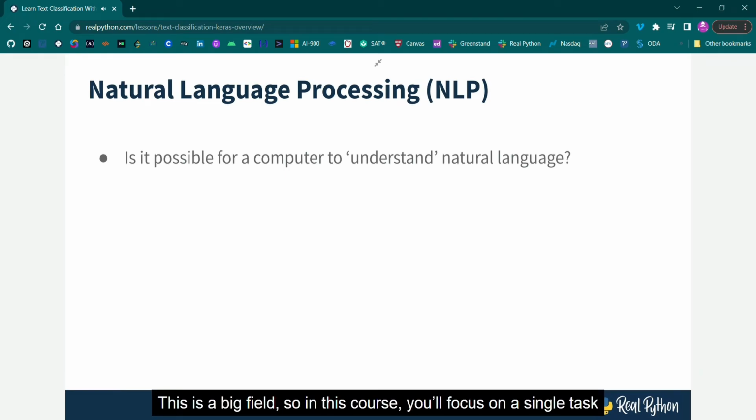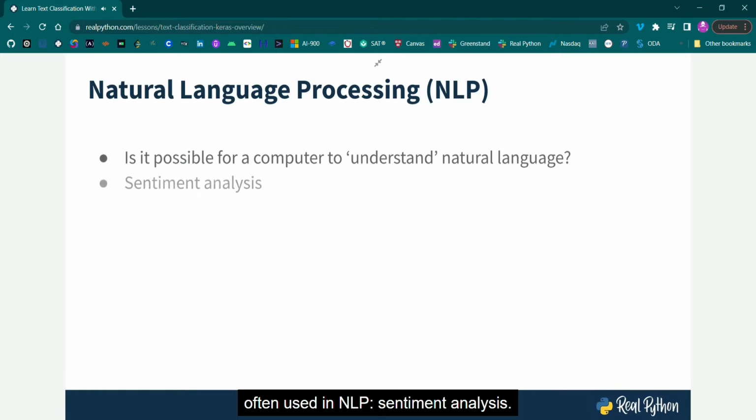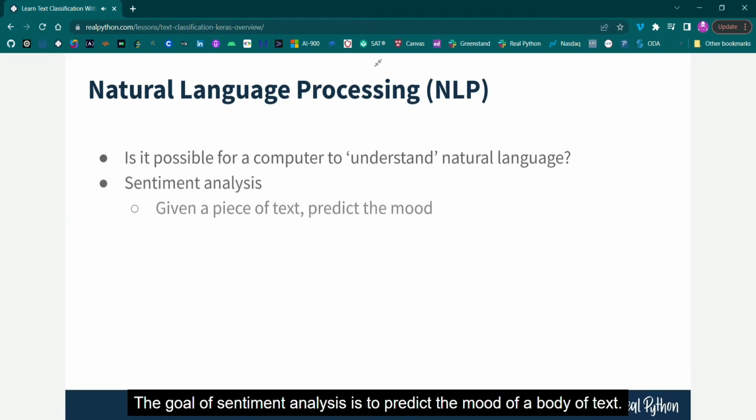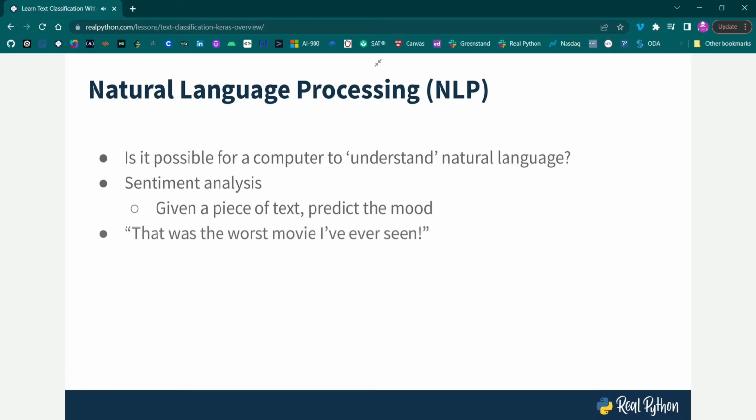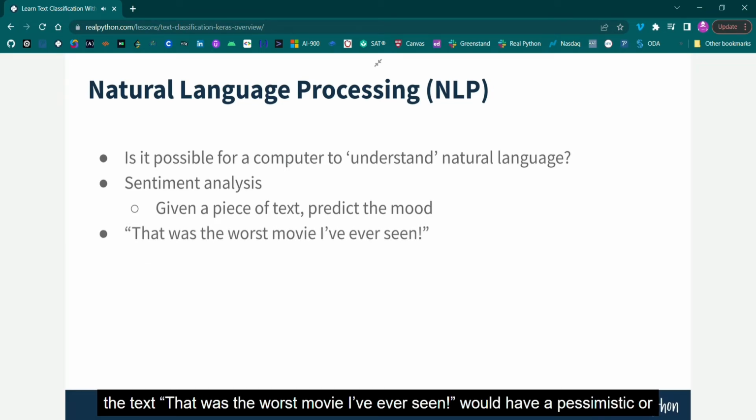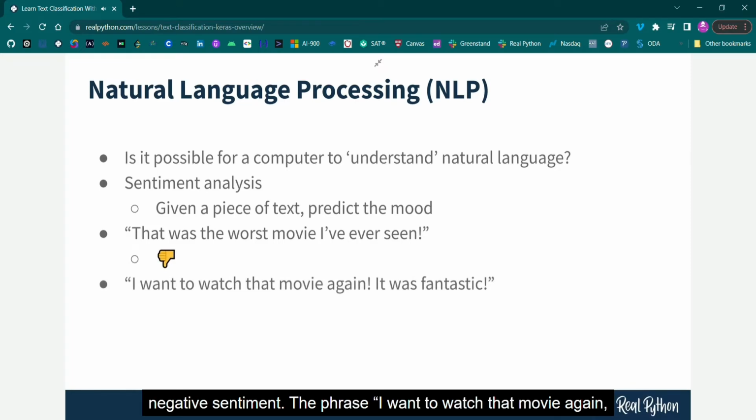This is a big field, so in this course, you'll focus on a single task often used in NLP, sentiment analysis. The goal of sentiment analysis is to predict the mood of a body of text. For example, the text, "That was the worst movie I've ever seen," would have a pessimistic or negative sentiment. The phrase, "I want to watch that movie again. It was fantastic," would have an optimistic or positive sentiment.